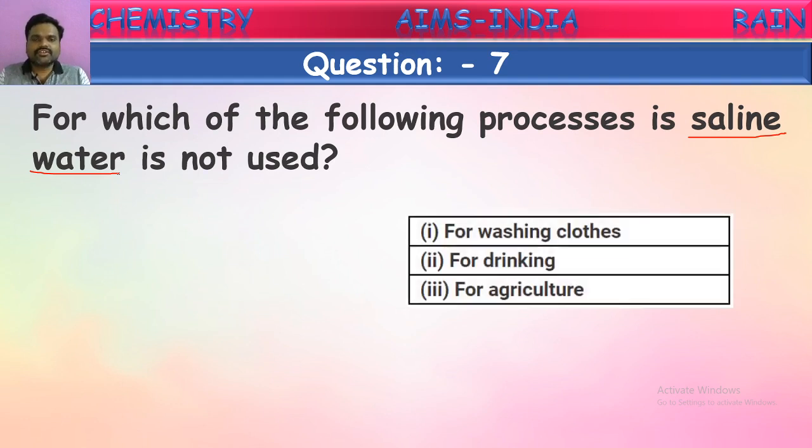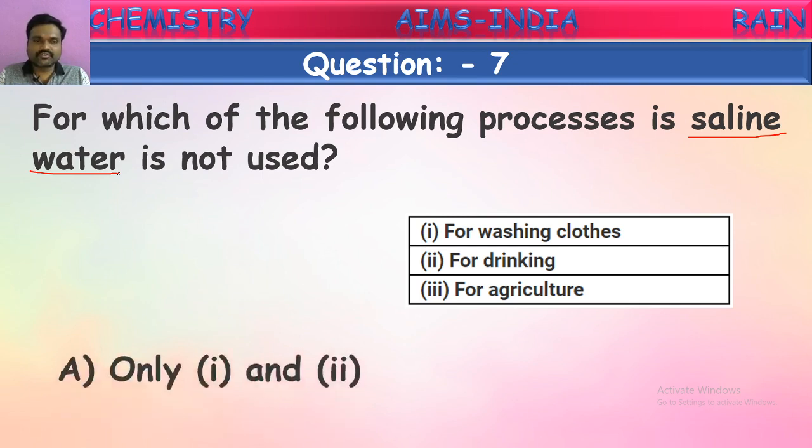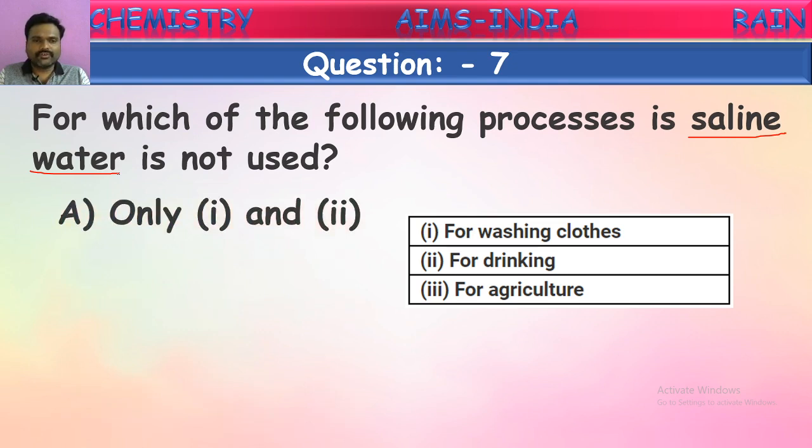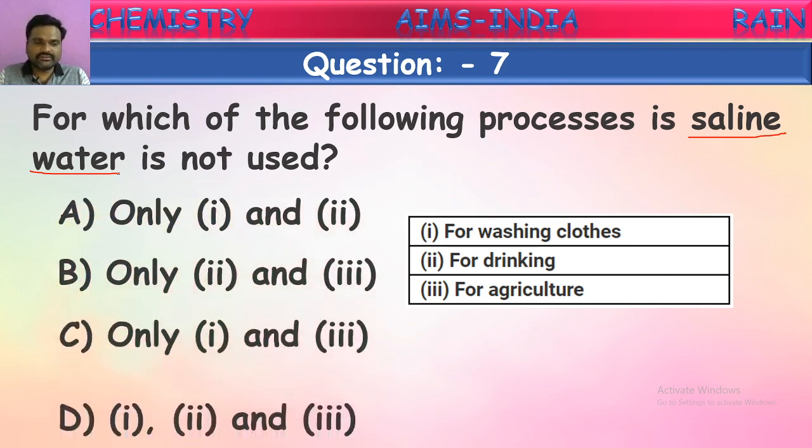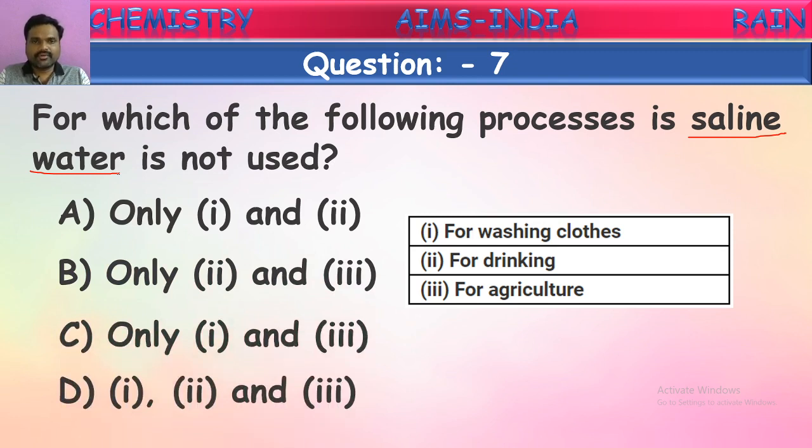See, is it used for washing clothes? Is it used for drinking? Is this saline water used for agriculture? Where is it not used, they're asking. Let us see the options one by one. Only in the first two, only in the second and third, only in the first and third. In all of these, where is this saline water not used, where is it useless?